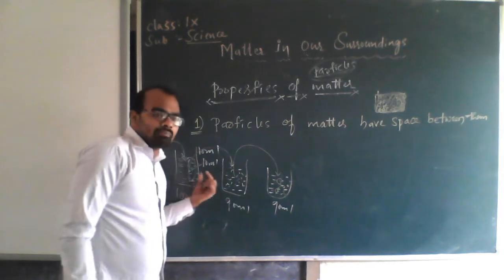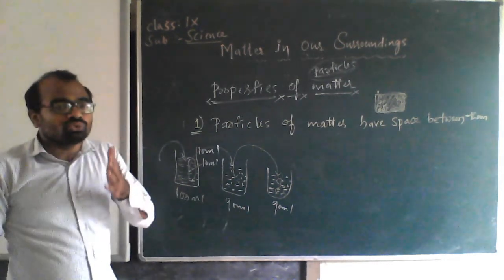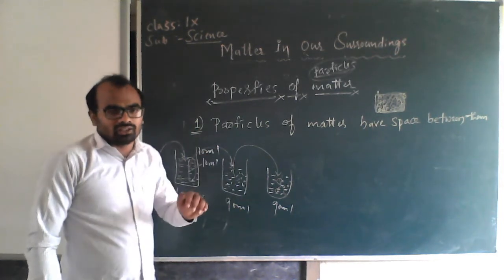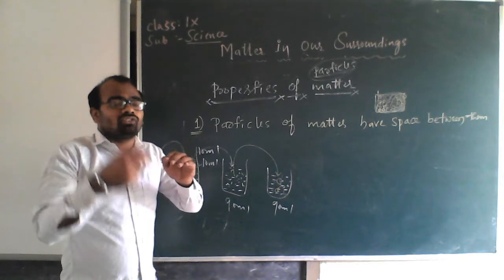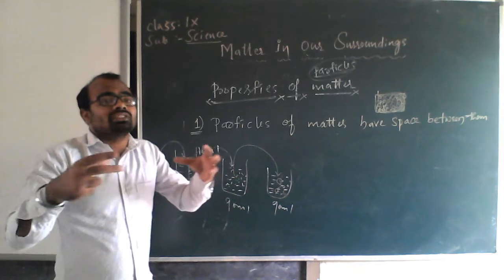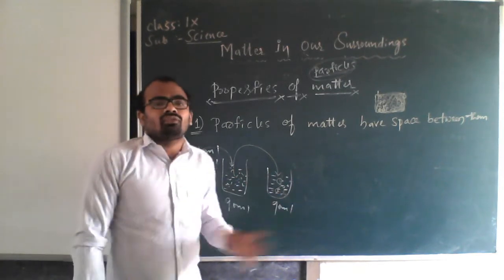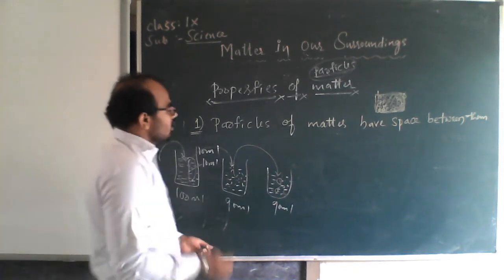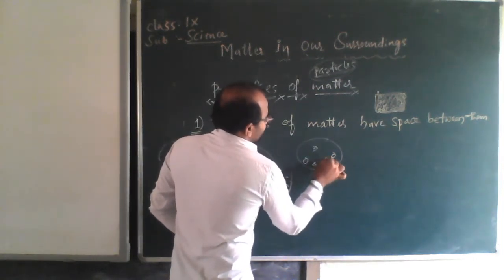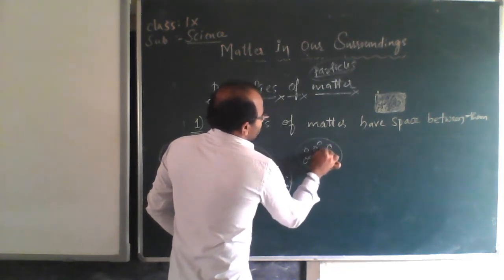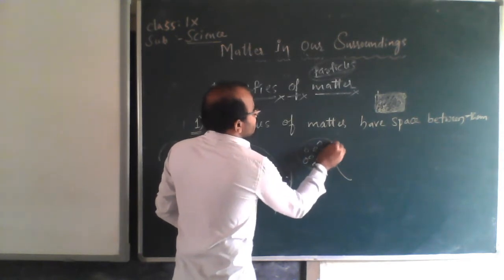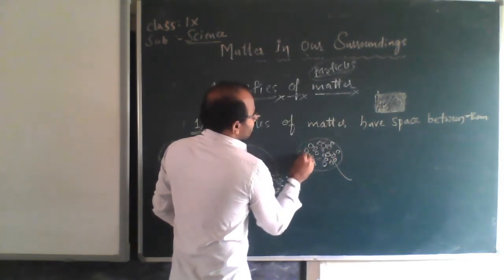Coloring is happening to the water, which means the particles of Dettol are accumulating in the space between the particles of water. If the particles of water are present like this, whatever Dettol you put will be in between these particles, giving the colored water.